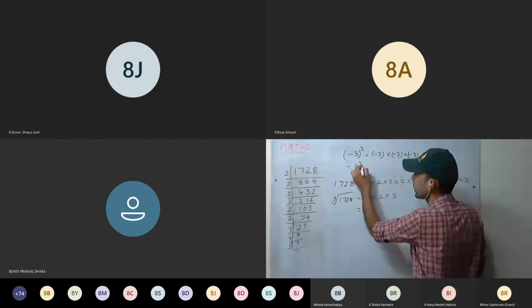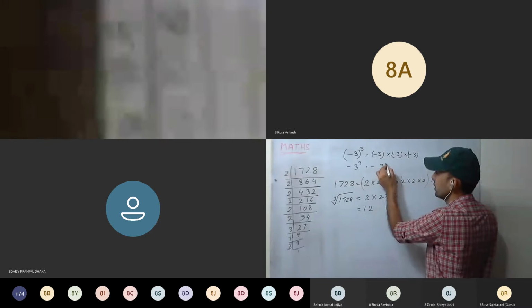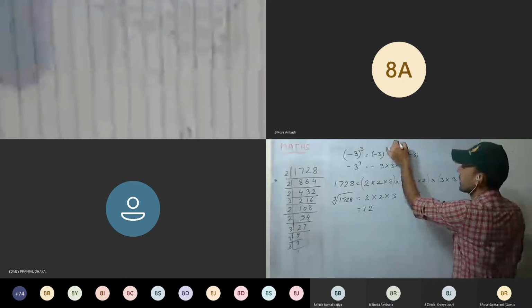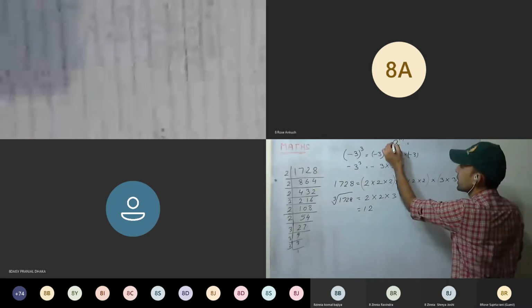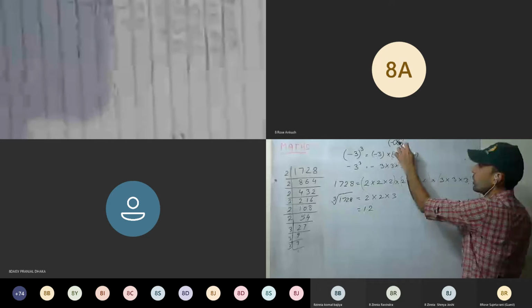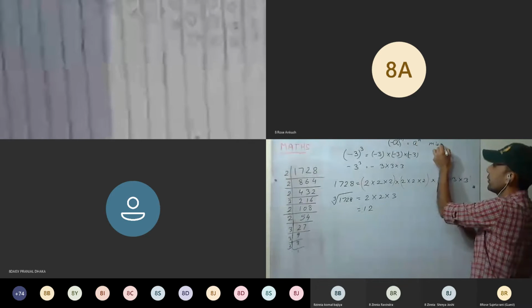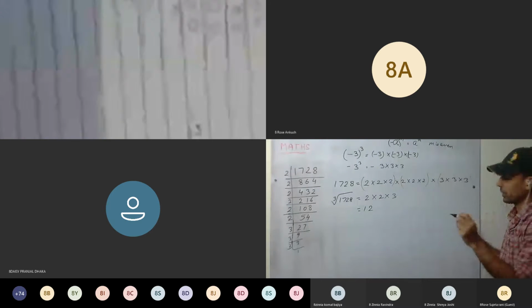Minus 3 cube, that means minus 3 into 3 into 3. This you already studied: minus a whole raised to power m is a raised to power m, if m is even.